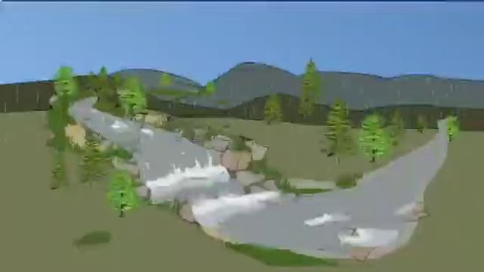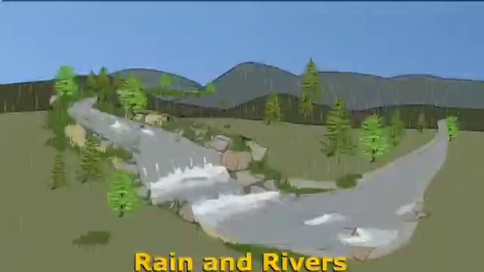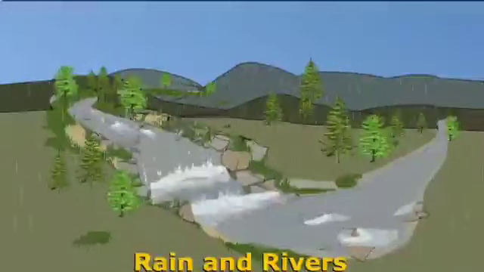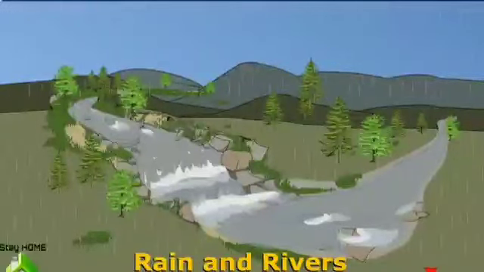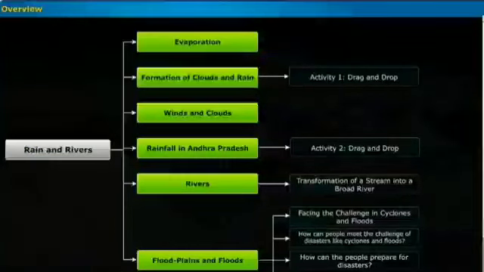Welcome to the chapter Rain and Rivers. This slide presents the overview of the chapter.